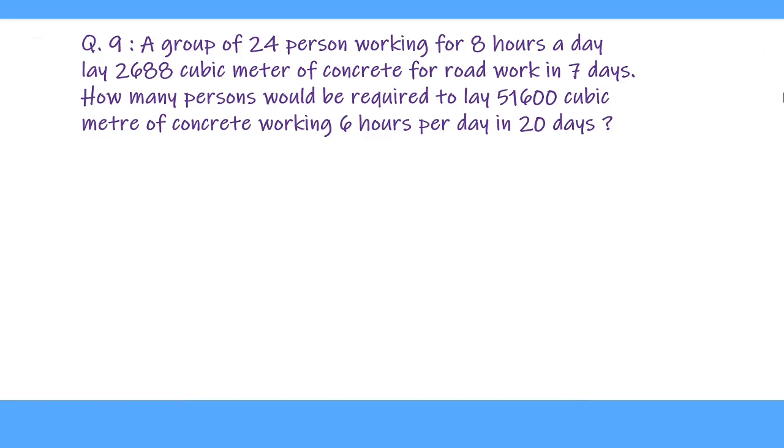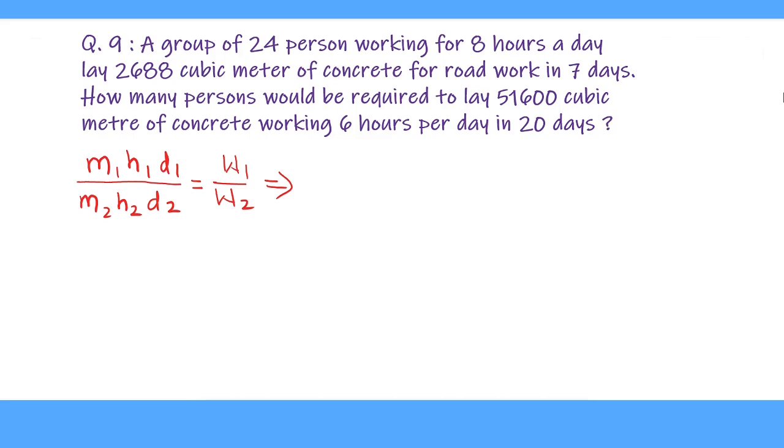So we are going to solve this question by the formula M1 H1 D1 upon M2 H2 D2 equal to W1 upon W2. Here M1 is number of men working, H1 is number of hours they are working, and D1 is number of days they are working in first condition when they are completing certain part of the work.